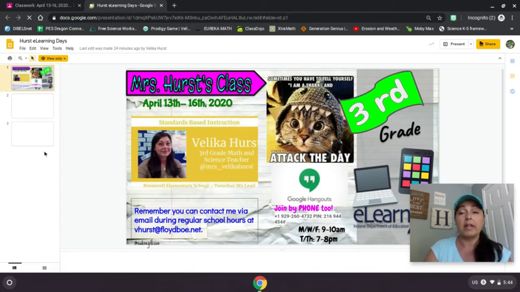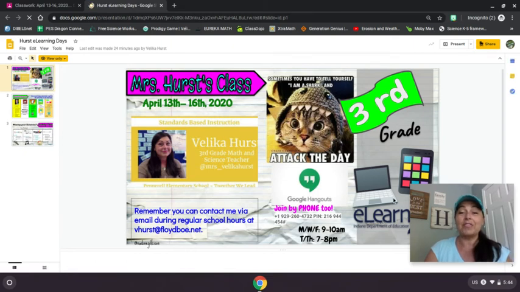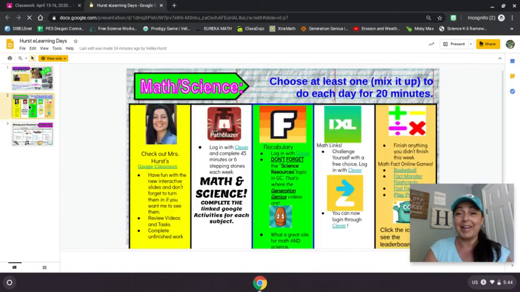There are 3 slides to pull up. Notice, changed a few things. Look at the date. This kind of gives you the overall picture. If you click on the second slide, or you can go to present, either way, you'll see there are different things here. One of the things I want you to notice is this is for math. You can have the same option for science as well.